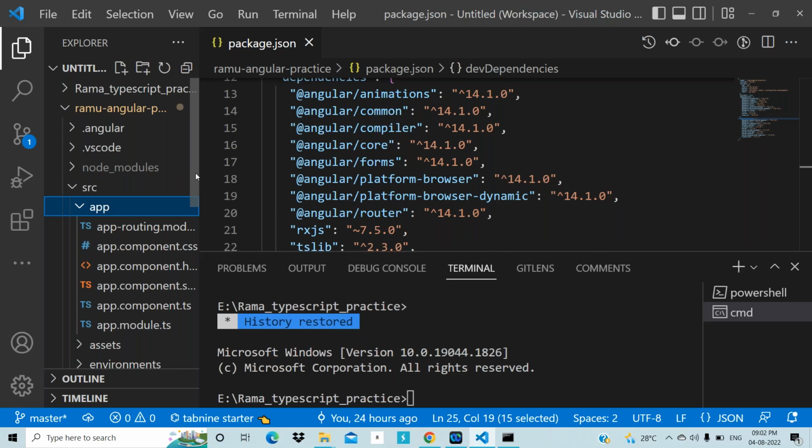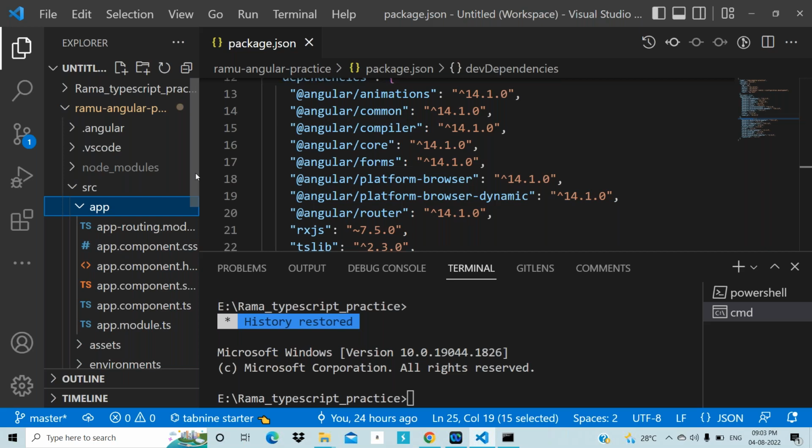And in every page, the header, footer, and menu are common or not? Common. Yes, sir. Header is common. For that purpose, how many components do I need to create? Header component, footer component, and menu component.